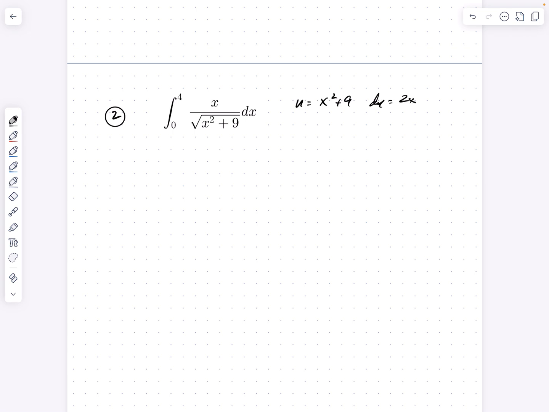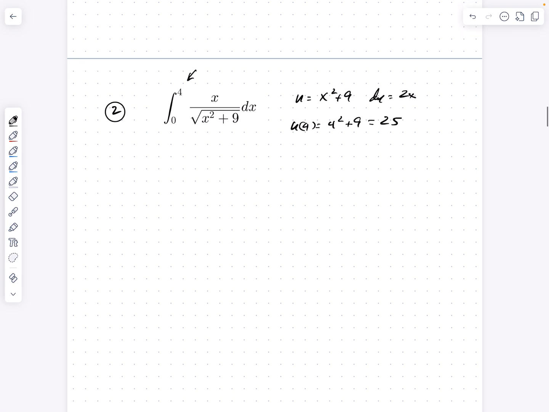Okay? And if I want to think in terms of what these limits are in the context of U, what would U of 4 be? Well, that would be equal to 4 squared plus 9. That's 16 plus 9, that's 25. And U of 0 would equal 0 squared plus 9, that's going to equal 9. Okay. And I'm going to do one more thing, and you'll see why in a moment.